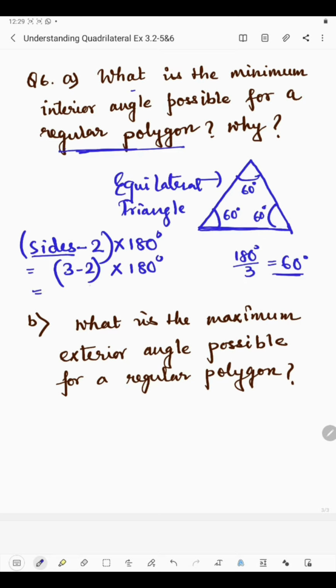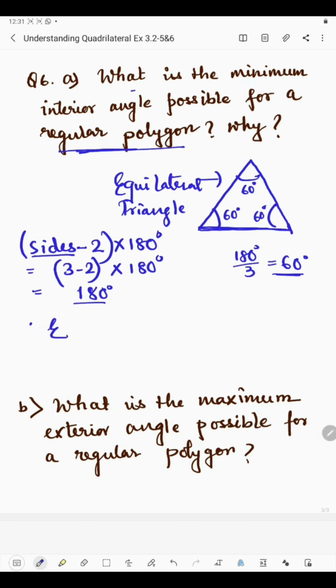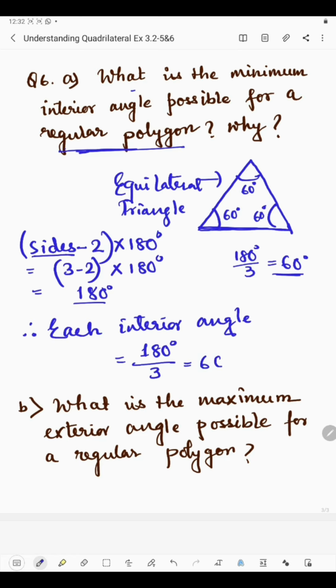So 1 into 180 degree is 180 degree. So here the sum of all angles makes 180 degree. So each interior angle will be 180 degree divided by 3, so it's 60 degree.